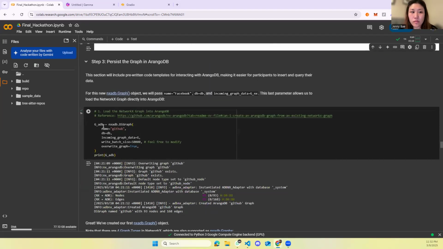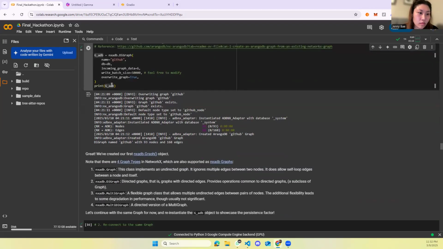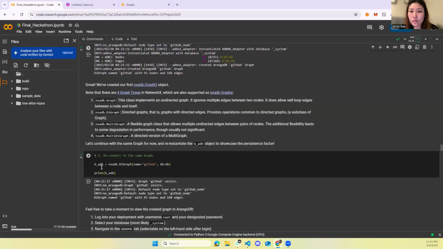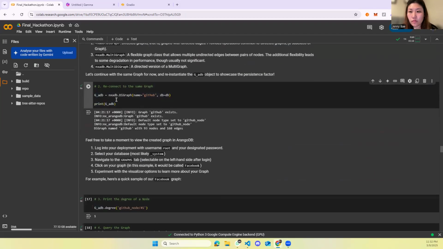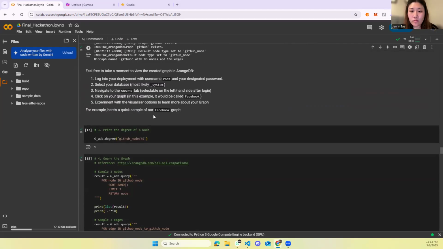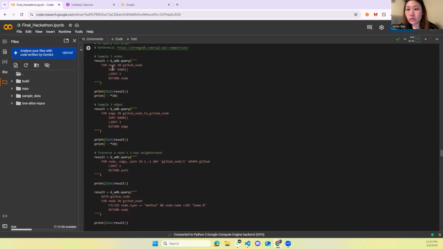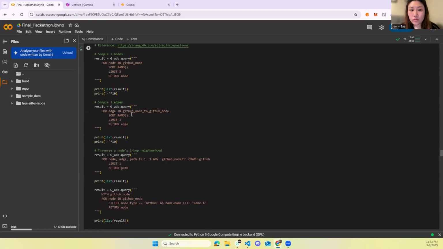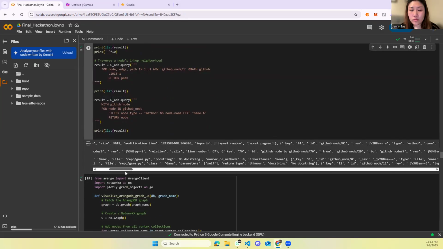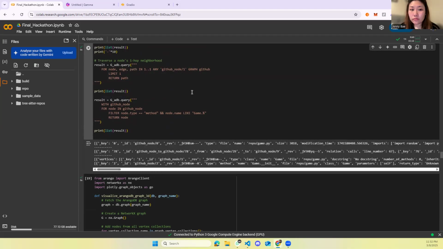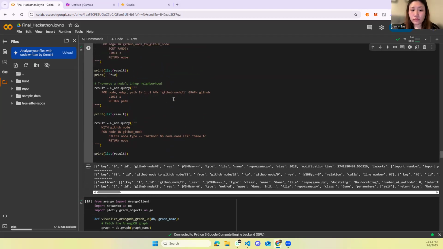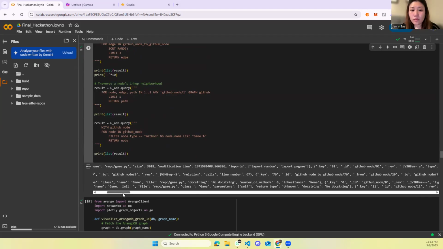Once that is done, we load our data into the graph in our ArangoDB. And if the data already exists, we can directly reconnect to it using this function. Here, if I try to access node 45, I can see it has a degree of 1. Using some simple queries that we have written in AQL, we get the nodes, or if we want to see what edges node 1 has, here we can see node 1 has all these edges. So basically it is a file.